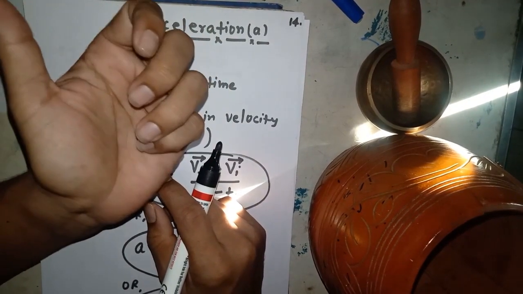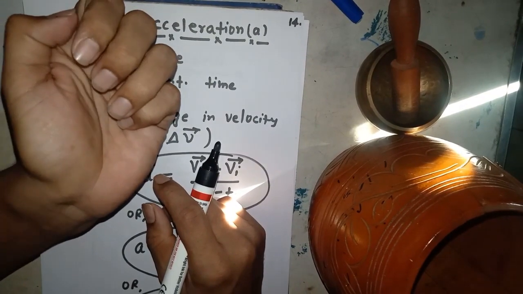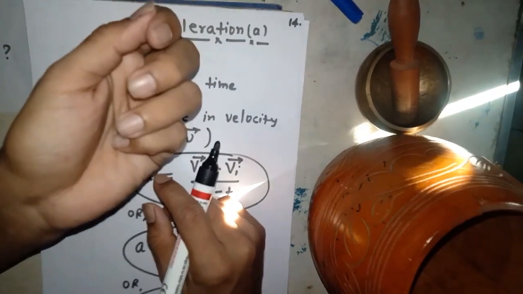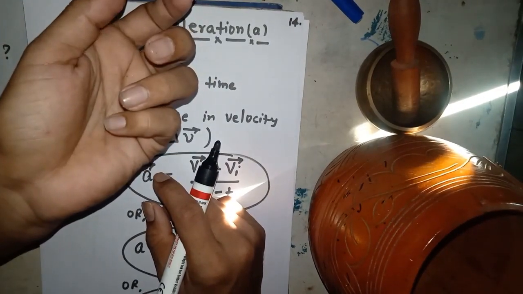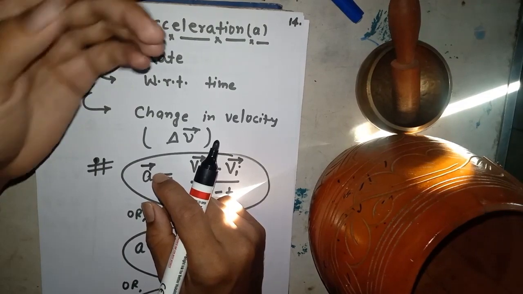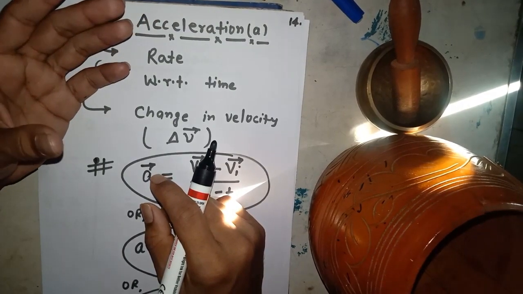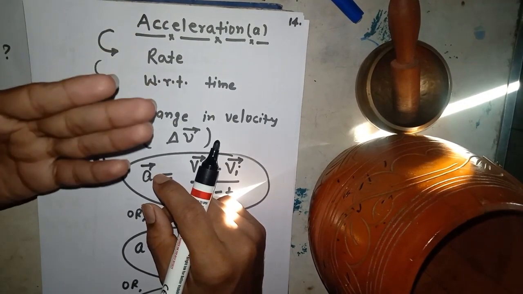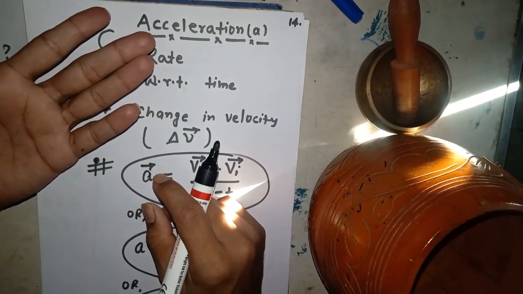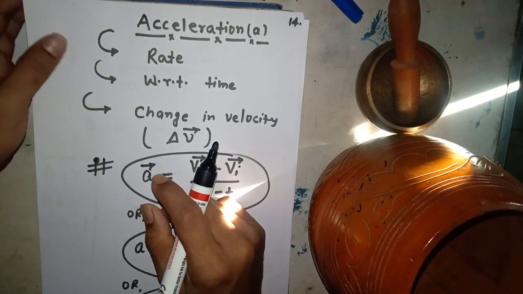We have already dealt with some other rates in the previous lecture. Velocity is also a rate. Speed is also a rate. But here is another rate, acceleration. So acceleration is nothing but the rate of change of velocity with respect to time. Have you got my point?